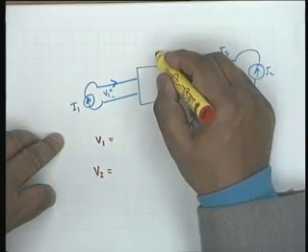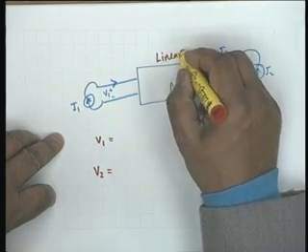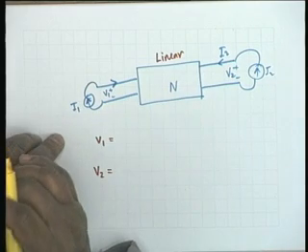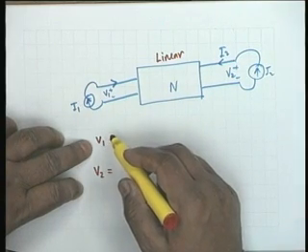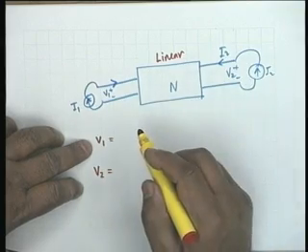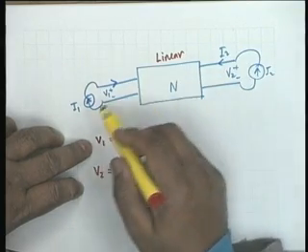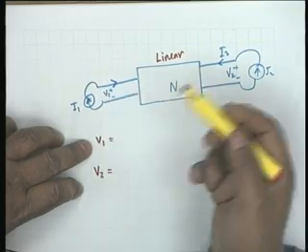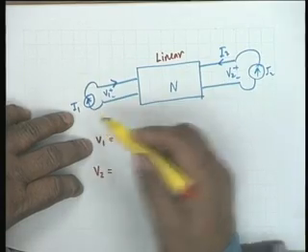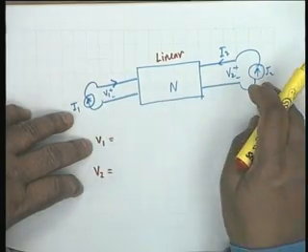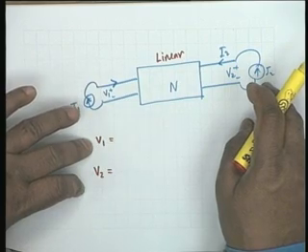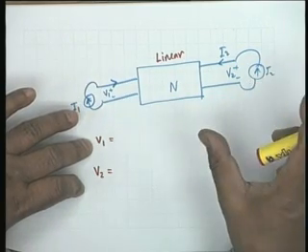Because we are considering a network which is linear, the voltage V1 shall be obtained by superposition of the effects due to two sources. First take I1, disconnect I2, find V1, then take I2, disconnect I1, find V1 and add the two.